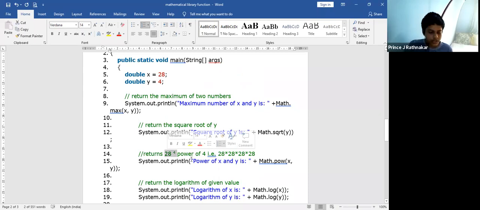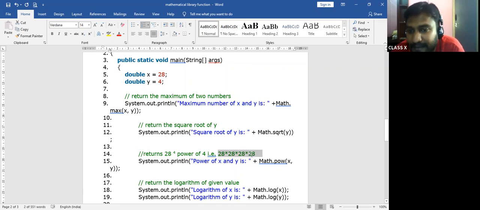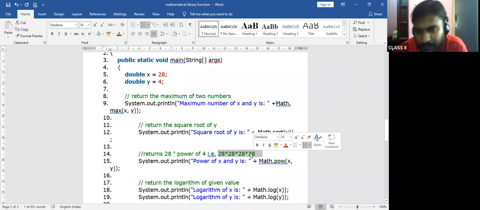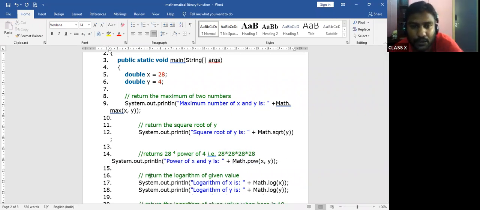Yes, sir. So how does it calculate? It calculates 28 four times: 28 into 28 into 28 into 28. That is a normal mathematical calculation, but here we are using a mathematical function. So we have to write the mathematical function to get the answer. Correct? Yes or no? Yes, sir.